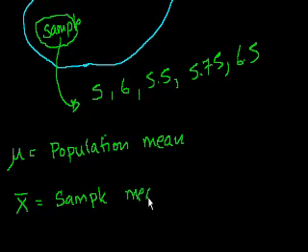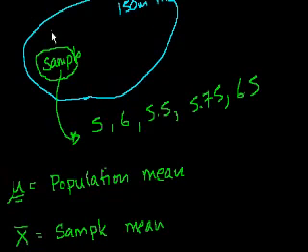Sample mean. And these are just notations that people might see, and you might have been confused if sometimes you see something, people talk about means, and you see this mu, and sometimes you see this x with a line over it. And it's nice to know the distinction. Here they're talking about the mean of a sample of the population, and here they're talking about the mean of the population as a whole.